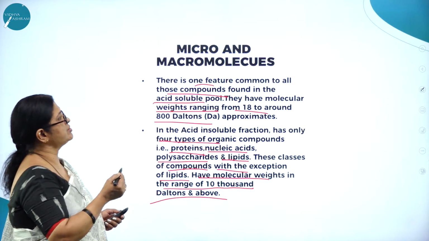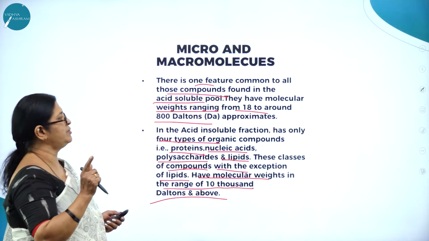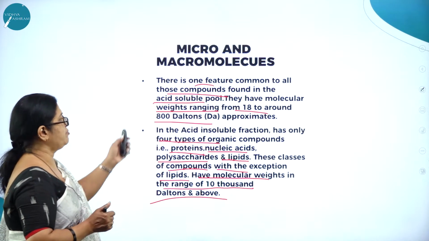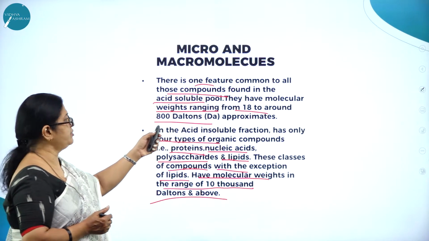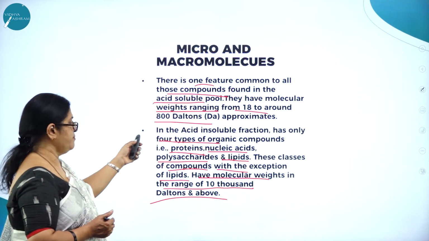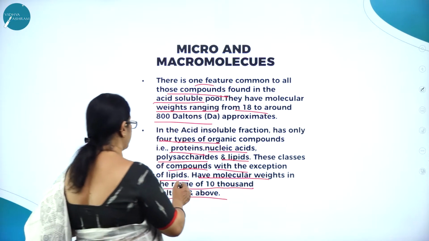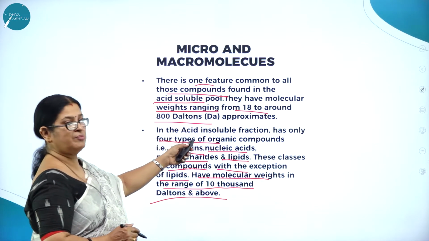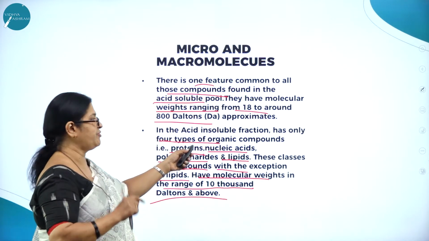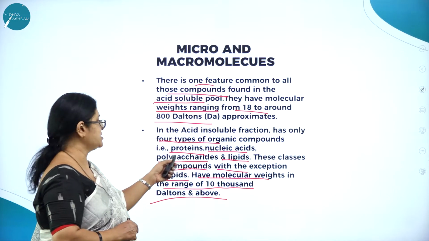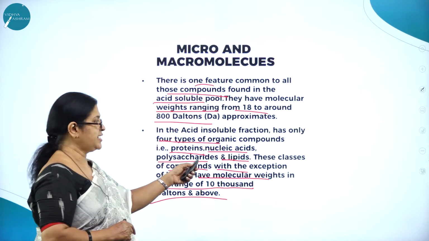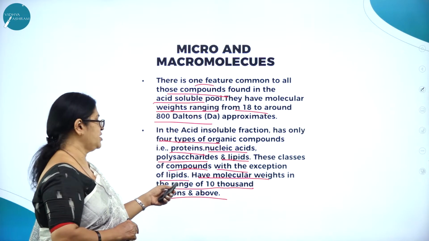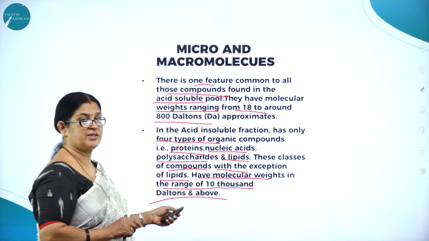So micromolecules and macromolecules: there is one feature common to all those compounds found in the acid soluble pool. They have molecular weights ranging from 18 to around 800 Daltons. Here it is in the range of 10,000 Daltons and above. The acid insoluble fraction has only 4 types of organic compounds: proteins, nucleic acids, polysaccharides and lipids. These classes of compounds, with the exception of lipids, have molecular weights in the range of 10,000 Daltons and above.